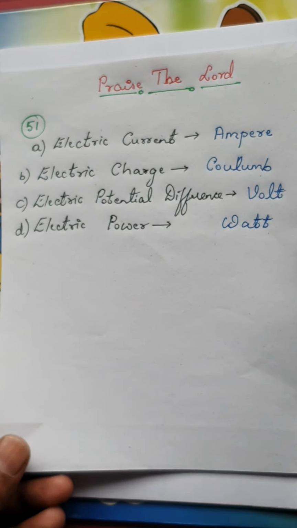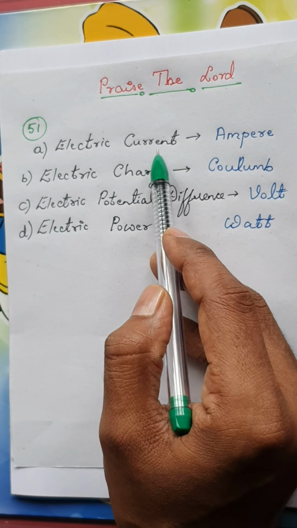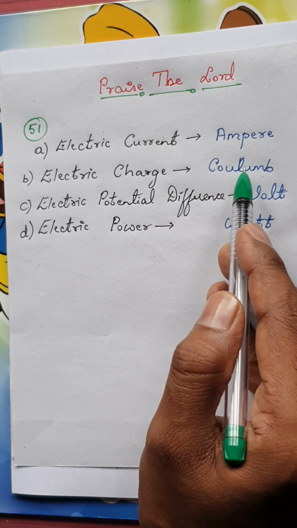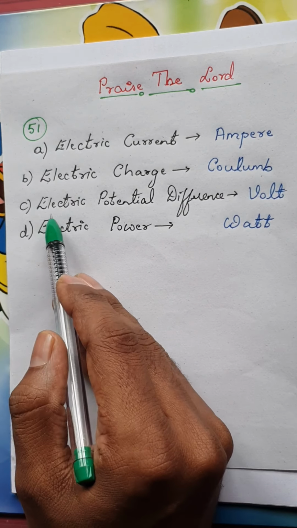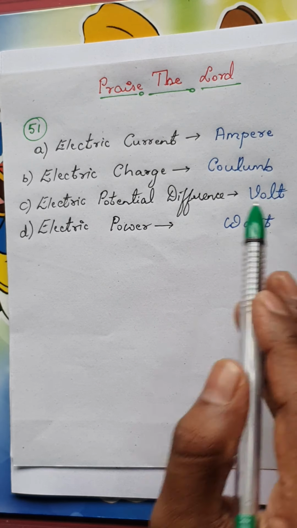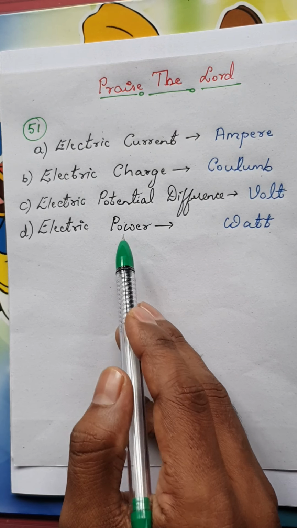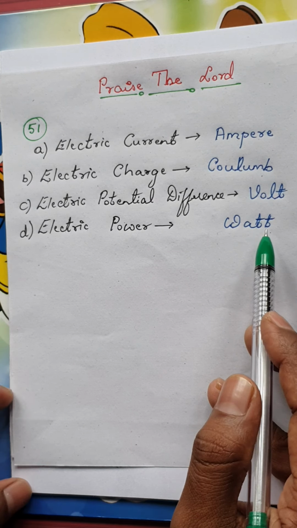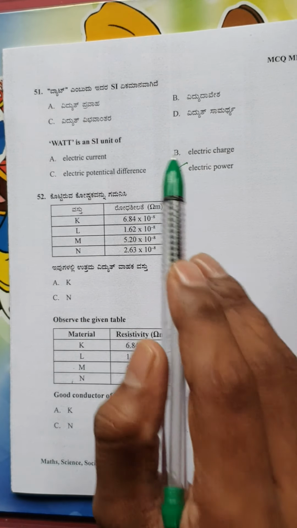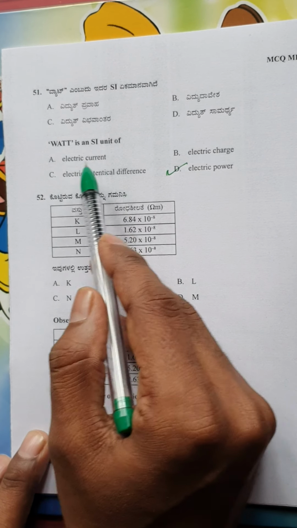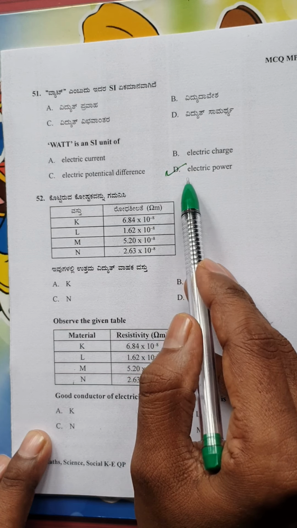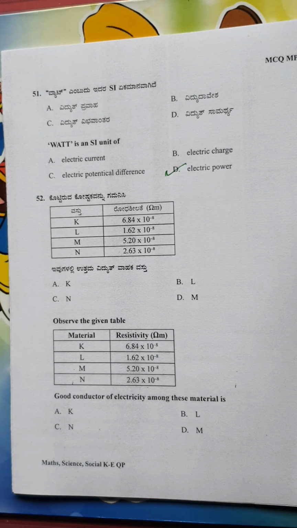Please notice, for electric current the SI unit is ampere. You know that. Next, for electric charge the SI unit is coulomb, isn't it? For the third option, electric potential difference, the SI unit is volt. And finally, electric power, the SI unit is watt. So we have already marked the right option, which is option D. Let us repeat once again: watt is an SI unit of electric current, electric charge, electric potential difference, electric power. So the right option is electric power. Let's move on to the next question.